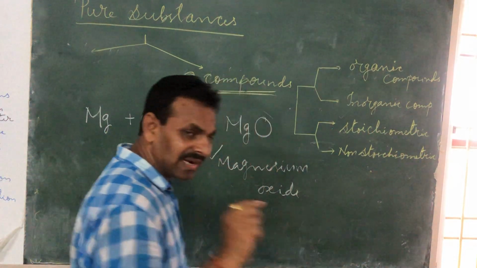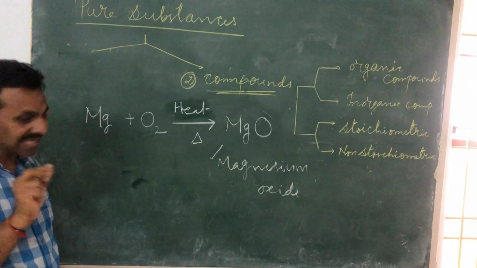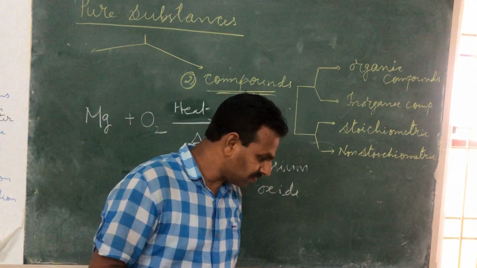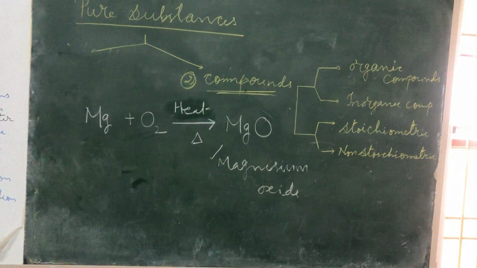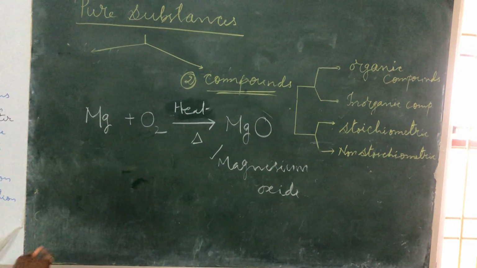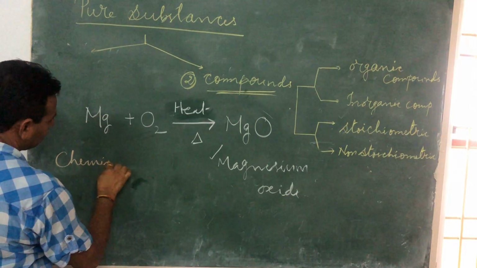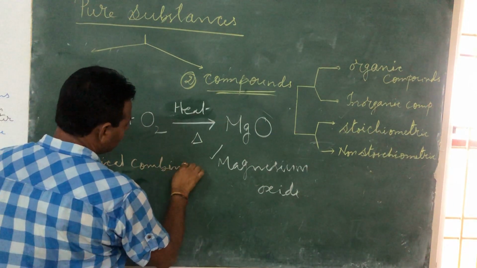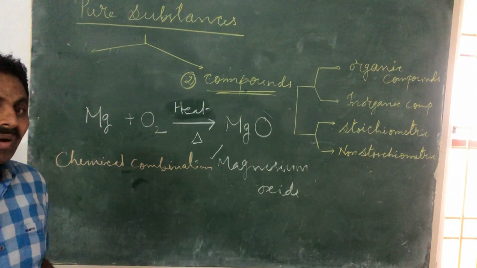So I can write the definition of compounds using some technical terms. I will not give you the complete definition now. One is chemical combination. Combination means mixing, but how?